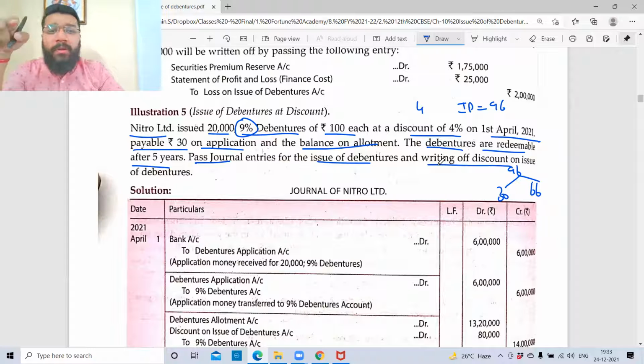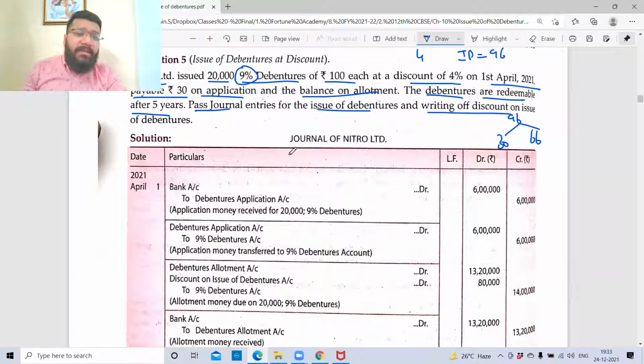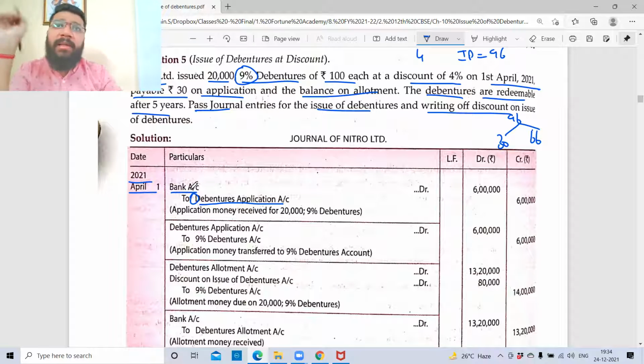Now here, at what stage does the discount need to be treated? Application stage or allotment stage? Nothing is mentioned, so it is the allotment stage. So the assumption is applied here. First entry, guys, the debenture is issued on 1st April 2021. So what is the application entry? Bank account debit to debenture application account. Now the question people ask me is, sir, can we put a prefix 9% here? Your choice, no compulsion. If you want to put it, you can, or else you can leave it. So bank to debenture application.